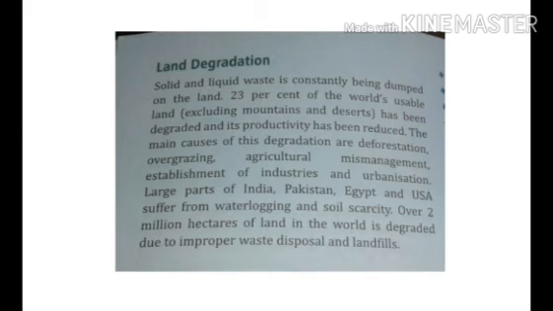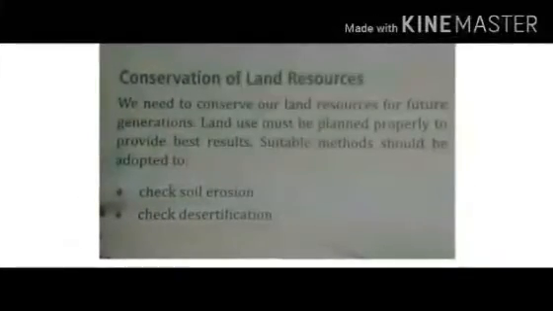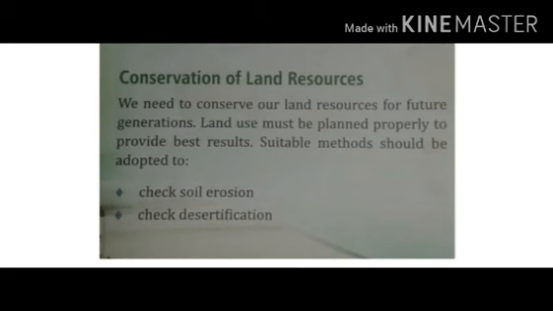Agricultural mismanagement, establishment of industries, and urbanization. So children, a large part of land has become unfit, where nothing can be done and there is no use of it.